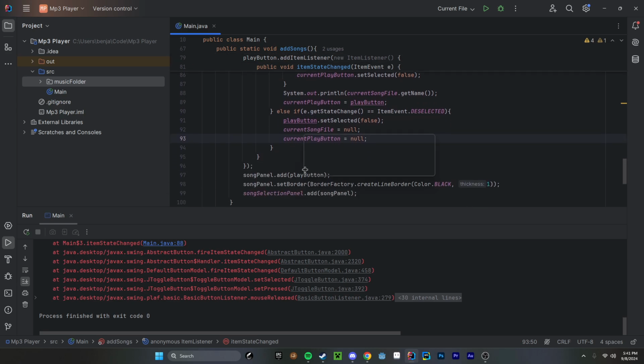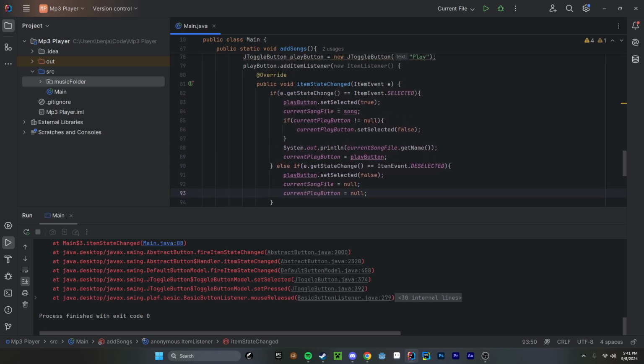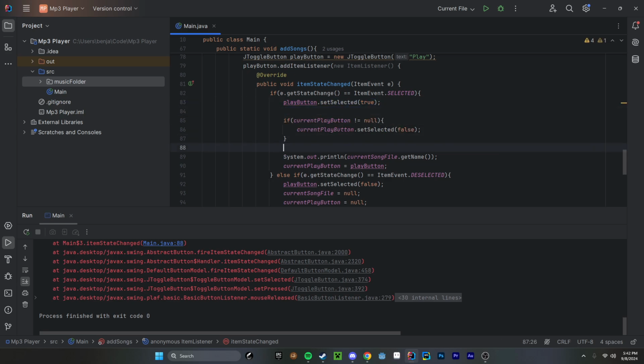If it's deselected, so if the current play button is not equal to null, so if there is a current play button, we're setting the current play button set selected equals false. You know what? Let's set the current song file to null here.